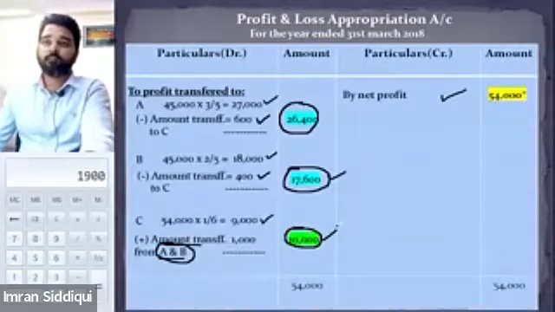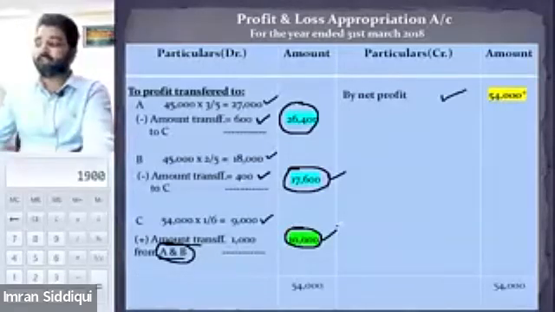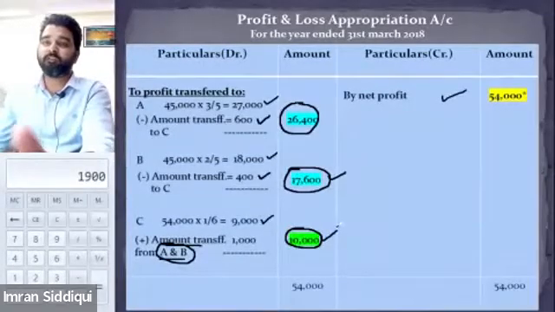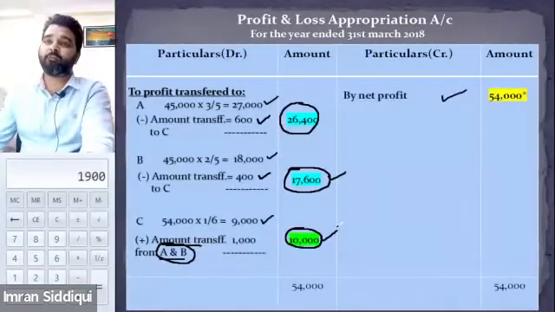Am I clear? All I did is just present everything on the P&L appropriation. Everything that I explained on the previous slides is presented on the P&L appropriation. That is what I have done in this question.